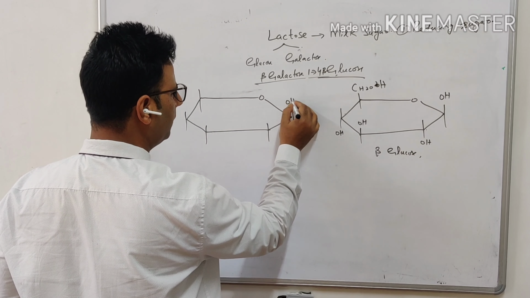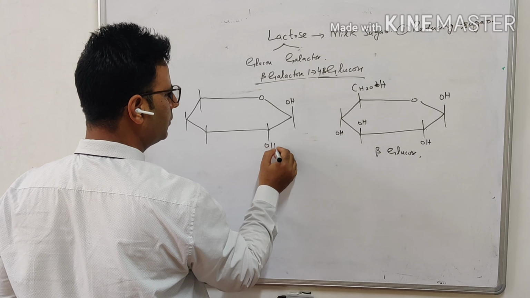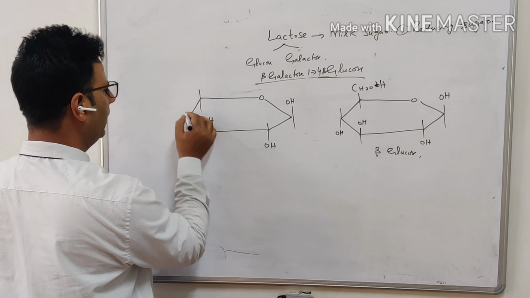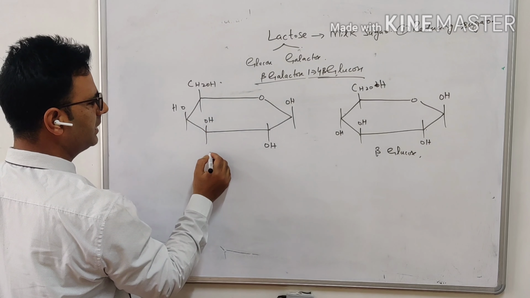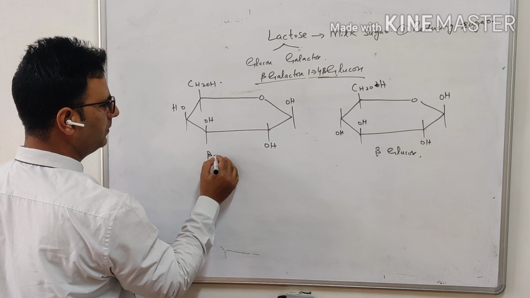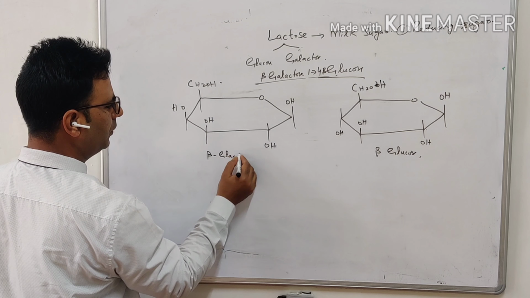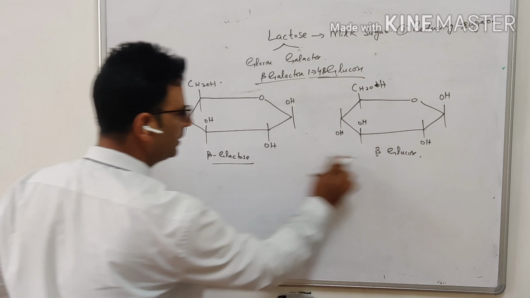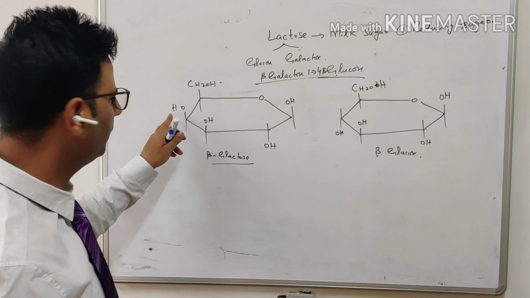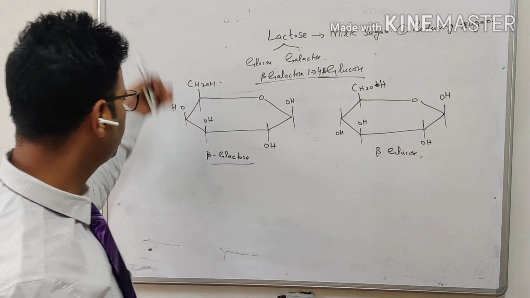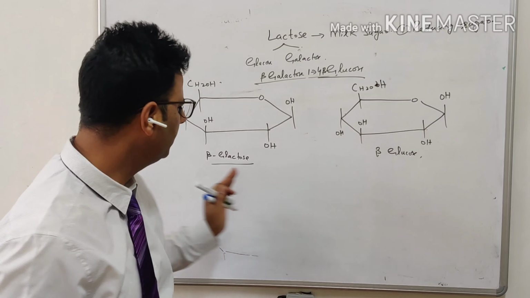This is also in the beta form, galactose. It is 2, 3, and 4 here, and it is CH2OH. So we have beta galactose here and beta glucose here. You know the difference: at carbon number 4, the OH is on this side in one and on the upper side in the other. That is the difference between glucose and galactose.